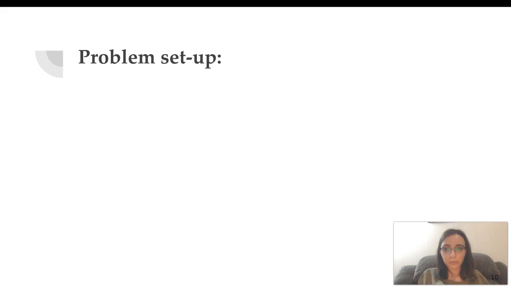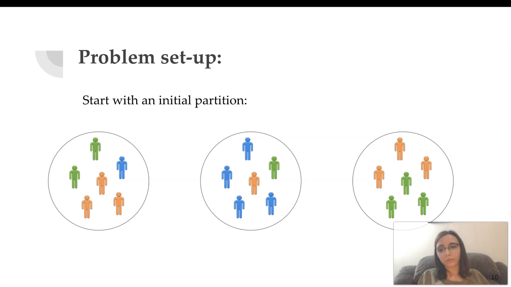Now, with this in mind, our problem setup is the following. We start with an initial partition. And imagine you have groups with people of different demographics or preferences for different candidates. You can imagine that the colors represent the parties for which people vote or other features that they have. And the margin of victory of the first group is simply 1. You need one person to change their label. In this case, a person who's orange needs to change to green or to blue in order to change the election outcome. Similarly, the margin of victory in the second group is 2, and in the third one is 1. What we're aiming to do is to first formalize this problem.